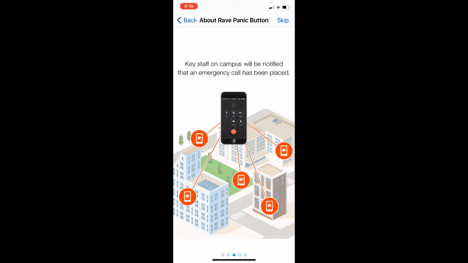So one of the nice things about using the Rave mobile safety app is that once the system has been activated, the Staff Assist will be notified. Key personnel that have been set up in the app will be notified. For example, if you work in the high school and you are a teacher and you witness an emergency situation, let's assume it's a car accident that happens outside the building and there's injuries, and you activate the Rave mobile safety app.